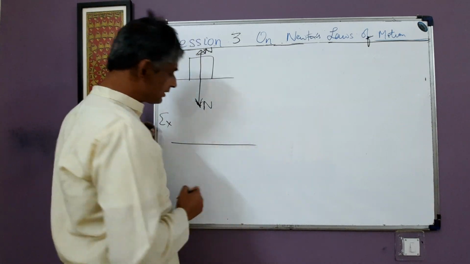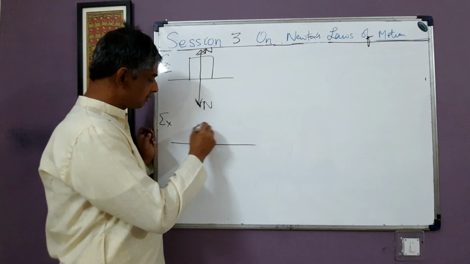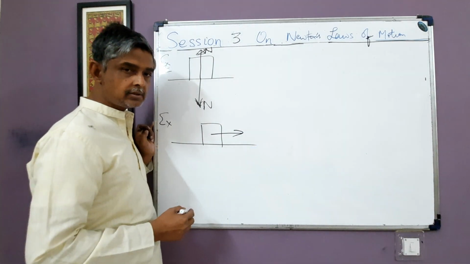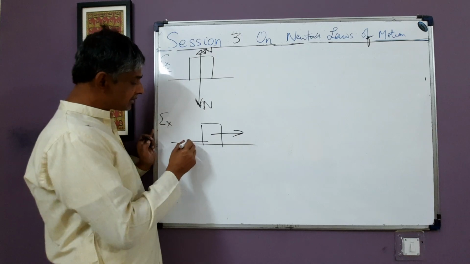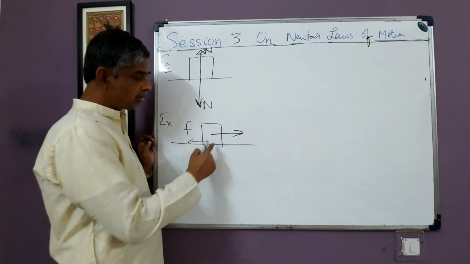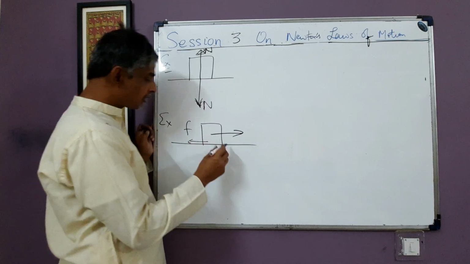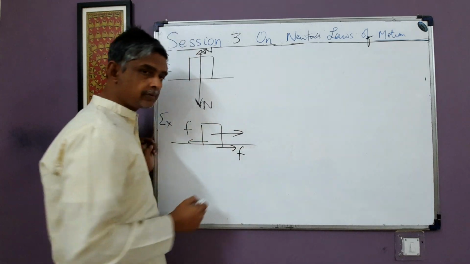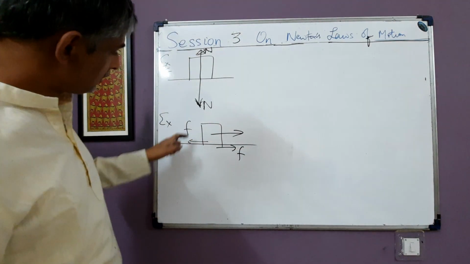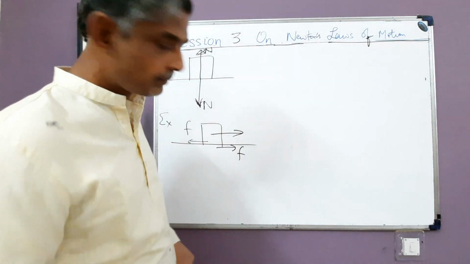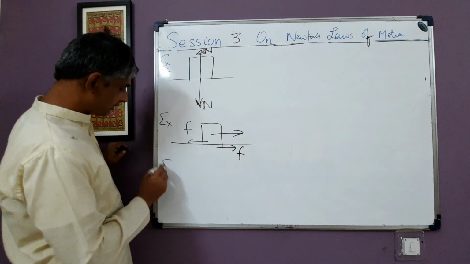For example, suppose that there is a rough horizontal surface. A block is sliding rightward over a rough horizontal surface. This horizontal surface exerts a friction force F on the block opposite to the direction of relative slip. By Newton's third law, this block exerts an equal and opposite friction force on the surface. So these are examples of interaction forces between the block and the rough horizontal surface. I'll take up some more examples.